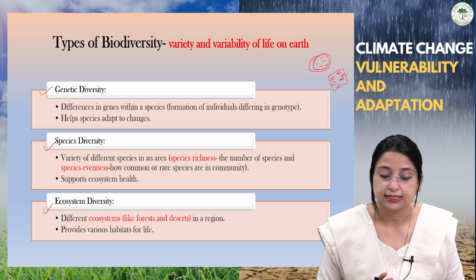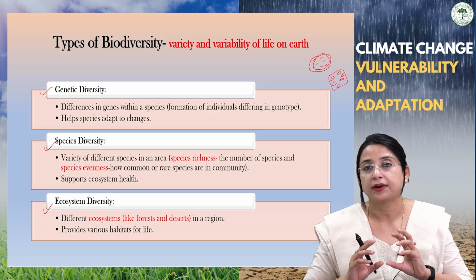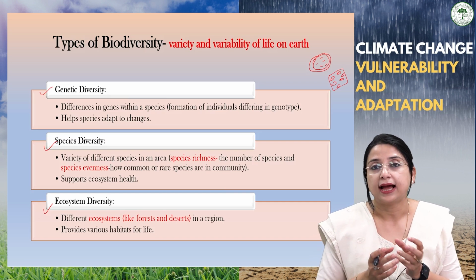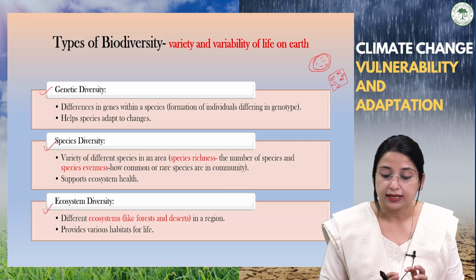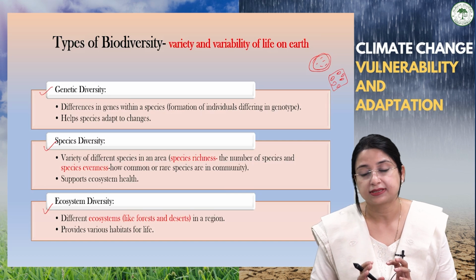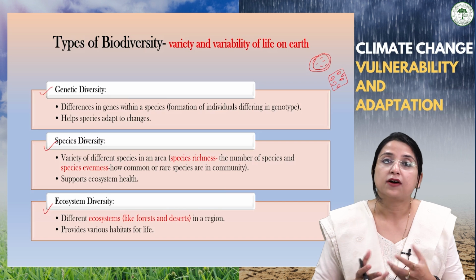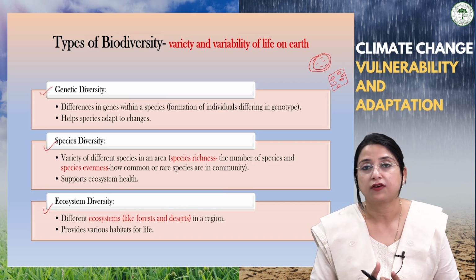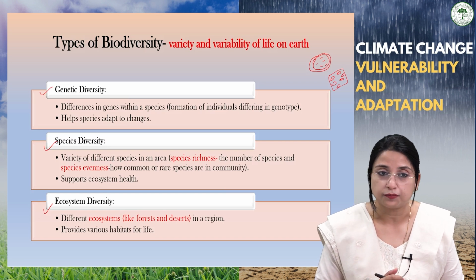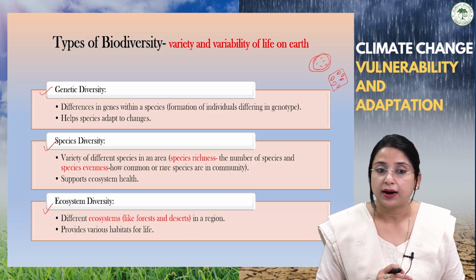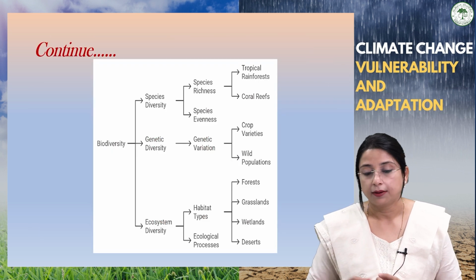The third type of biodiversity is ecosystem diversity. We are talking about the ecosystem that comprises the overall organisms that interact with their habitat or the surrounding environment. So it reflects different ecosystems, maybe forest ecosystem, desert ecosystem, marine ecosystem of a region. And what is the function of the ecosystem? The first and foremost important function is that it provides different types of habitat for different types of life forms. So overall, we have three types of biodiversity: genetic, species, and ecosystem biodiversity.